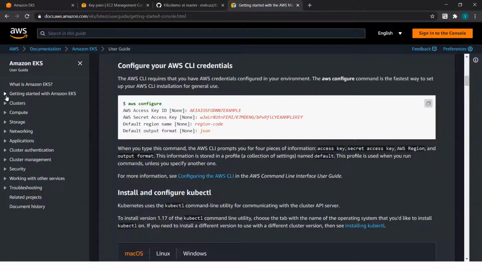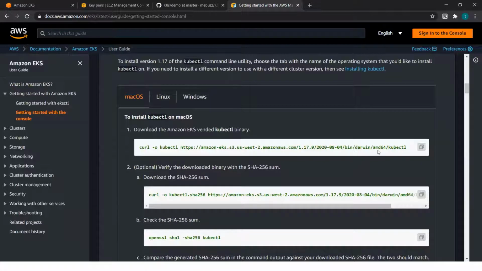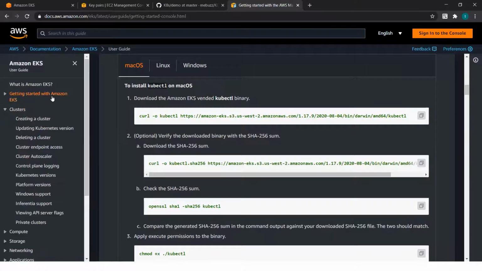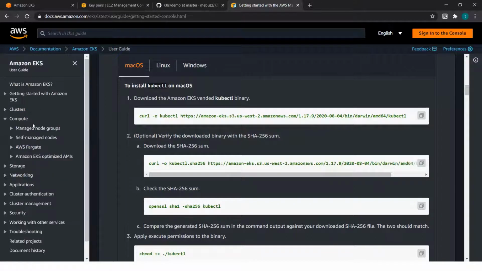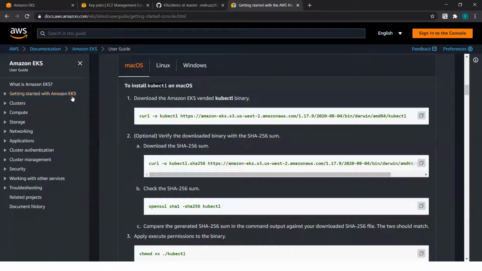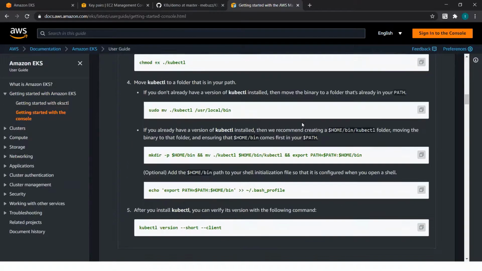Now, the most important aspect that you need to understand is the getting started guide is kept for you to be able to easily spin up the servers, spin up the cluster. But the crux lies beyond this getting started. Like, if you see creating a cluster, what is the Windows support? What are the machine learning supports inside your EKS cluster? What compute you need to choose, and what is the managed group looking like? All that lies beyond your getting started guide. But most companies that I have seen and worked with, they come here and they like this page and they get stuck with it forever.